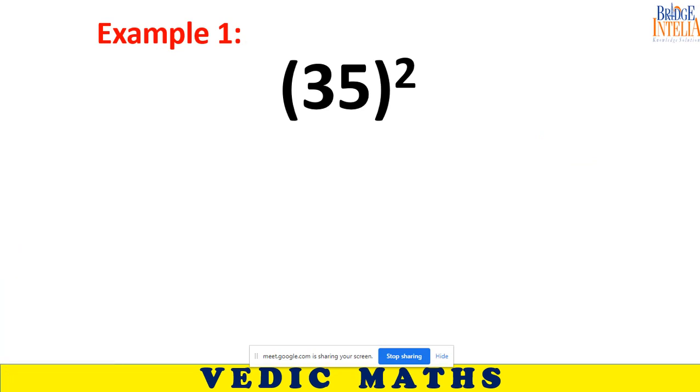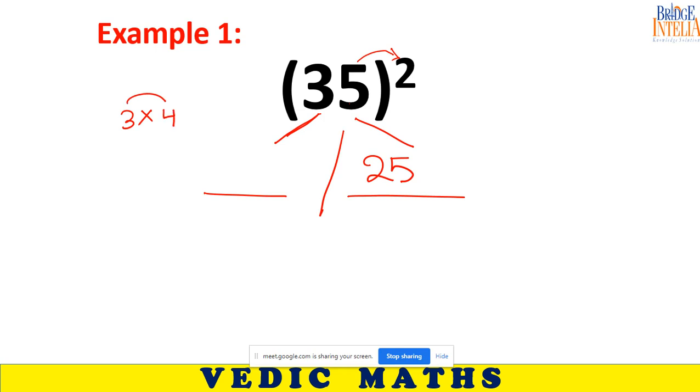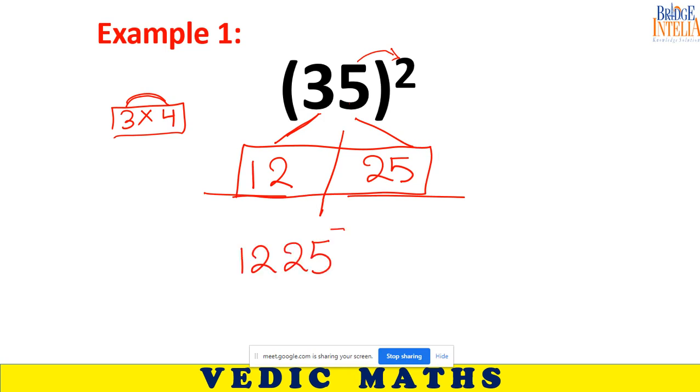So the shortcut is, you have to find the square of 35. Divide this into two parts. For the last part, instead of 5, write 25, because 5 into 5 will result in 25. Here what should you be writing? 3 multiplied by the next number, Ekadhikena Purvena. So 3 into 4, 12. 25. This is the final answer.